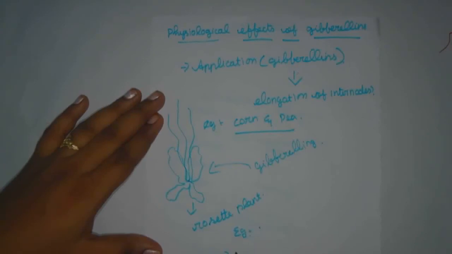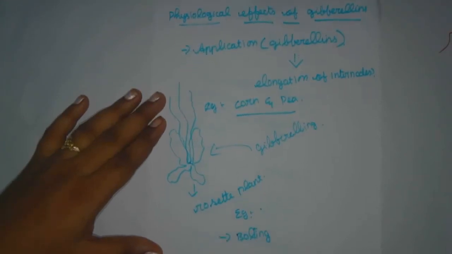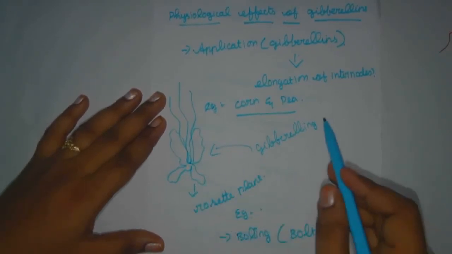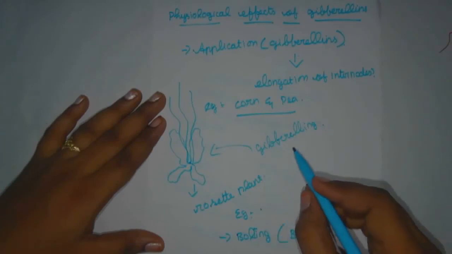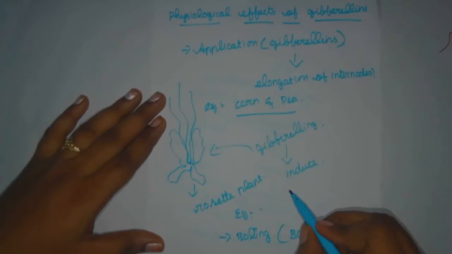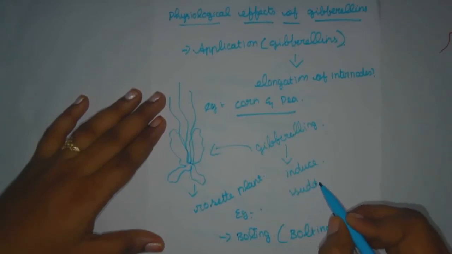So this process is called bolting. Okay, what is bolting? Treatment of a rose tea plant with gibberellin induces a sudden shoot elongation.